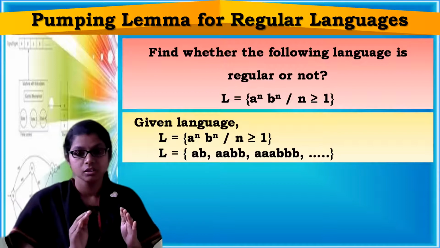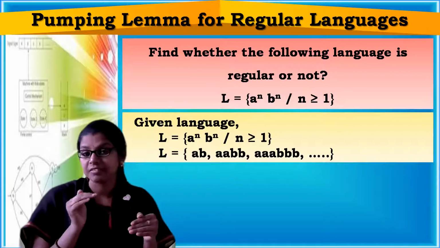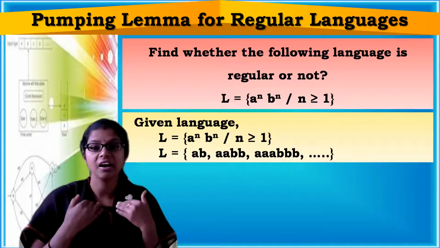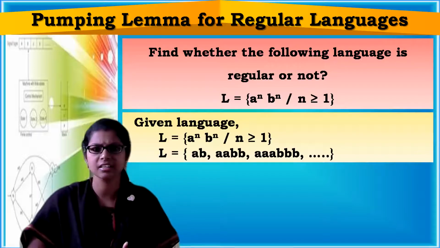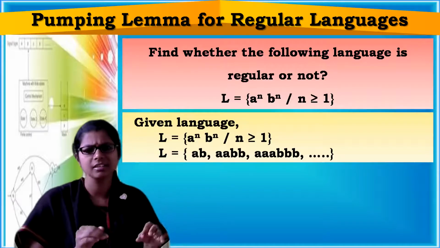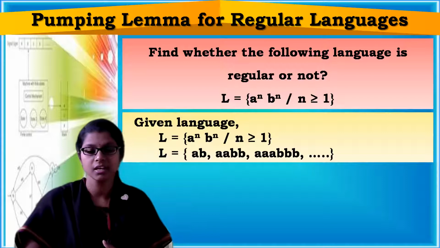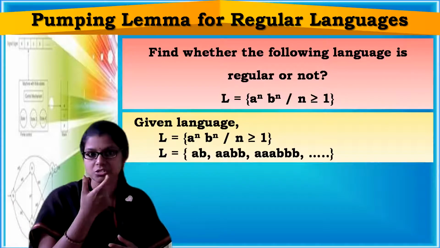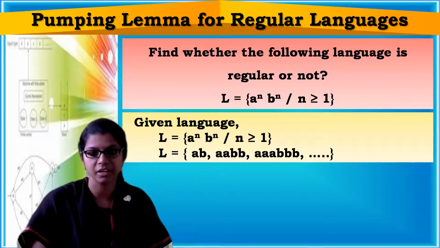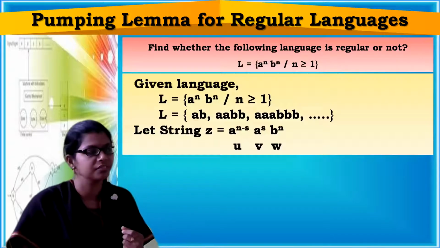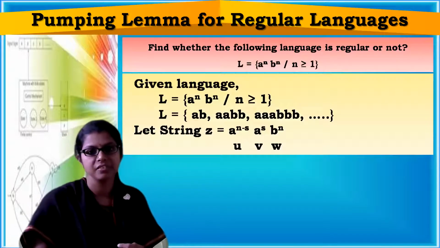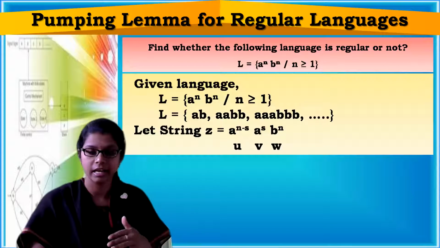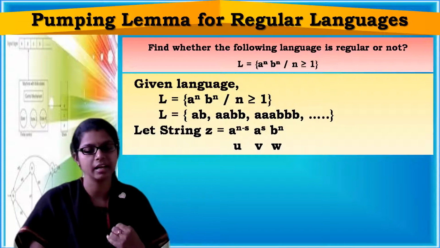Now we have to prove whether this language is regular or not. First, let us assume that this language is regular. Now we have to take one string z. Let z equal a power n minus s, a power s, b power n.